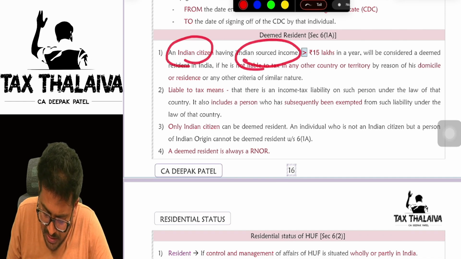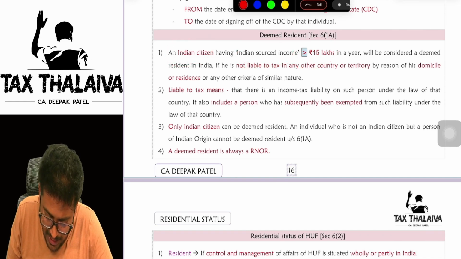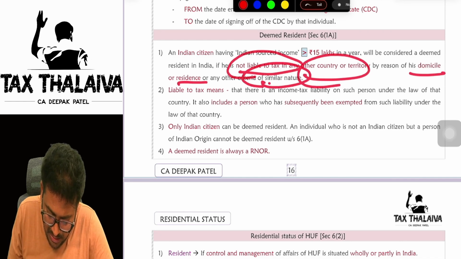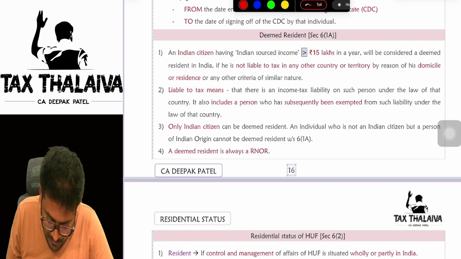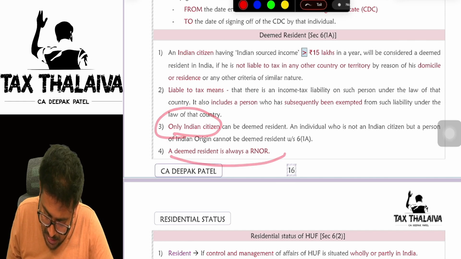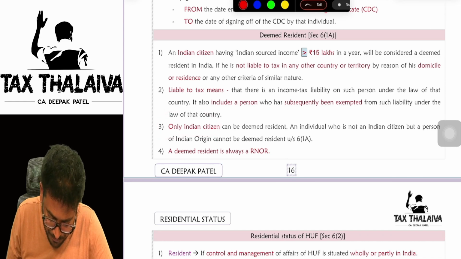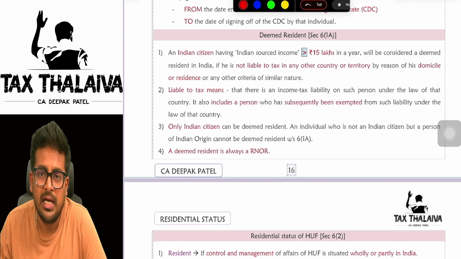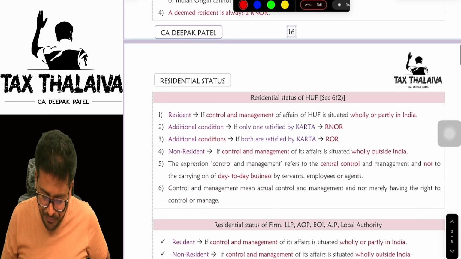Indian citizen having Indian sourced income more than 15 lakhs and not liable to tax in any other country due to domicile or any other similar nature, right? Only an Indian citizen is taxed. A deemed resident is always a resident, not ordinary resident. I hope that is clear.